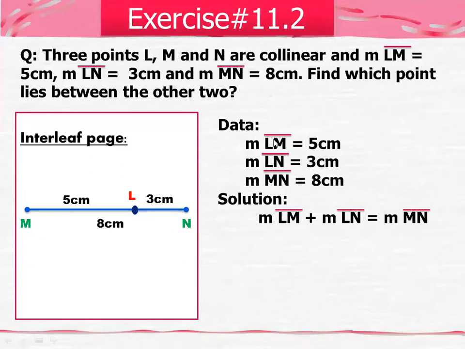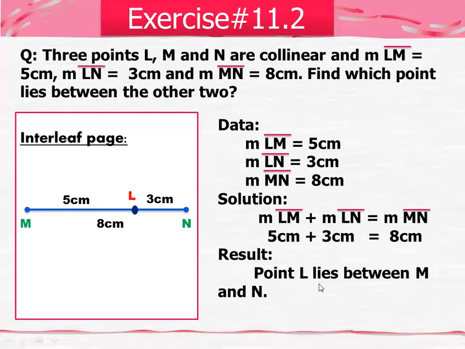Or simply you can write measurement LM is equal to 5 centimeter, measurement LN is equal to 3 centimeter, and measurement MN is equal to 8 centimeter. So 5 plus 3 is equal to 8 centimeter. So what does it tell you? It tells you that point L lies between M and N. Point L lies between point M and N.